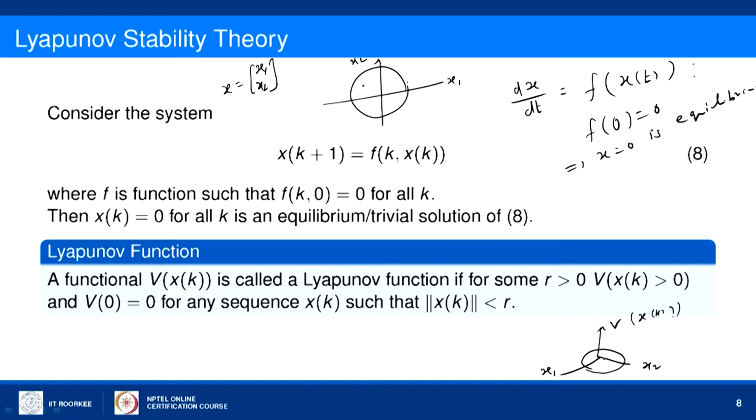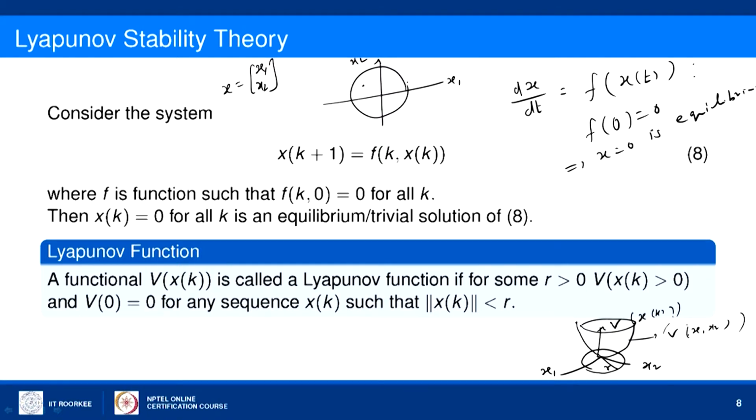So, if the radius of this circle is r in the x1 x2 plane, then corresponding to each value of x1 x2 within this circle, we will have a positive definite function, which represents the surface v of x1 x2.